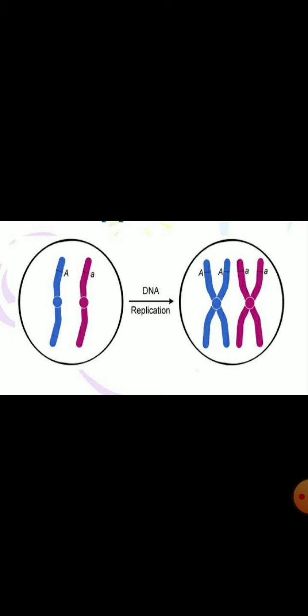No, this cannot be done. So, what is the way for doing it? There needs to be another alternative for separating the DNA copies.